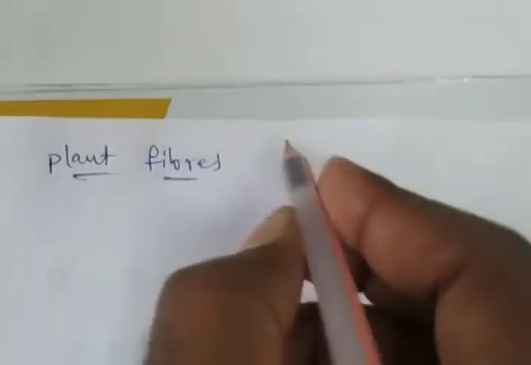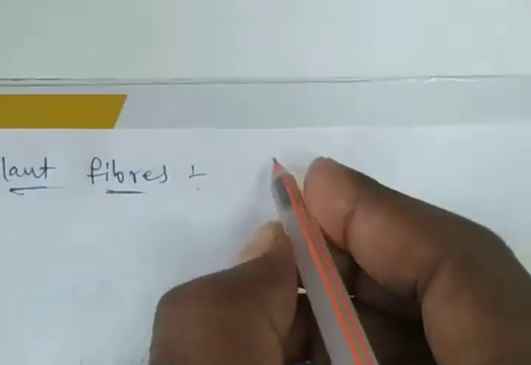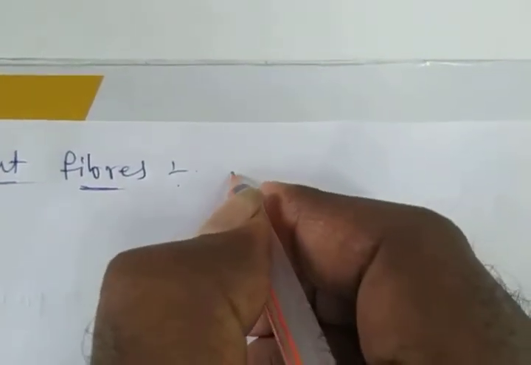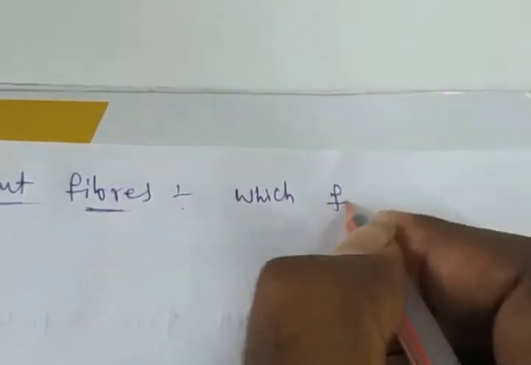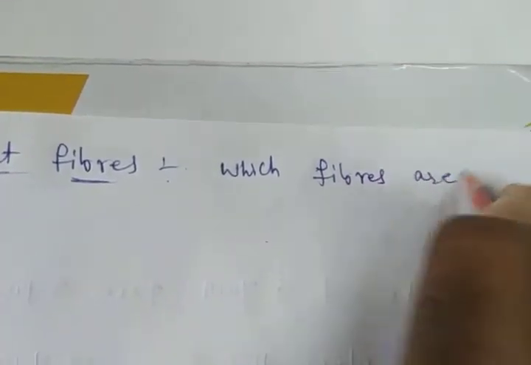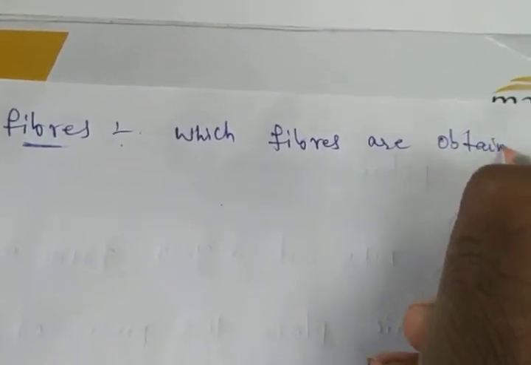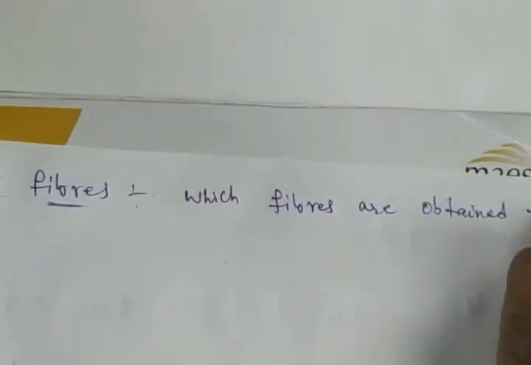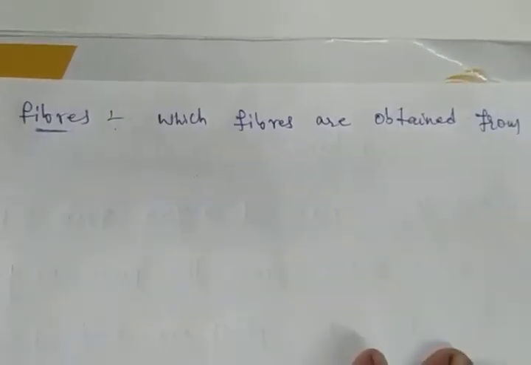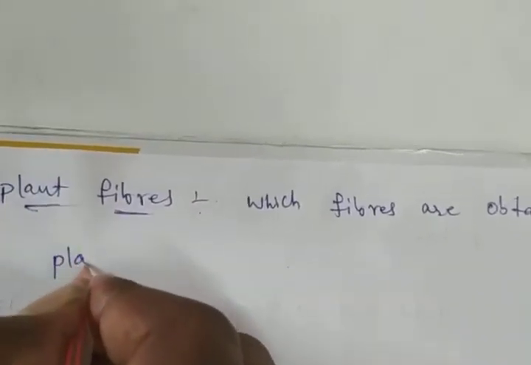What are plant fibers? Cotton and jute are examples of fibers obtained from plants. Which fibers are obtained from plants?